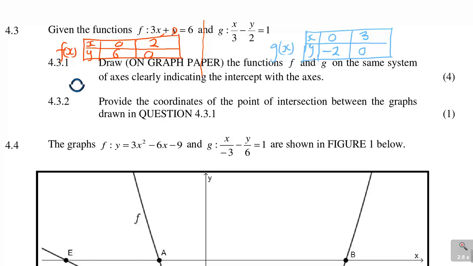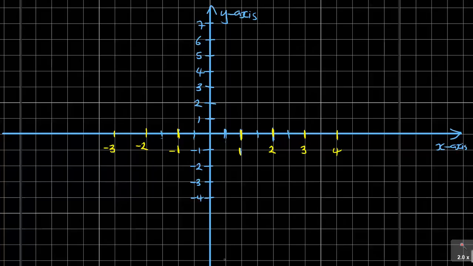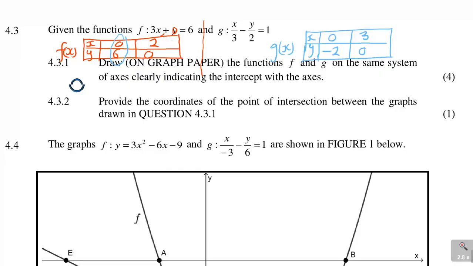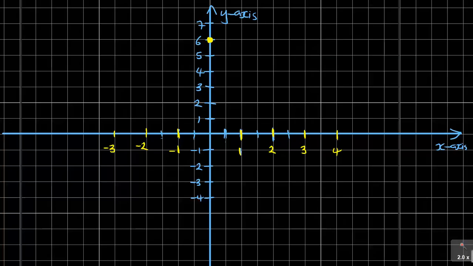Now let's join the points. The first one I'm working on is this point, which says when x is 0, y is 6. So you come here and say when x is 0, y is 6. There will be a point there. And the last point I'm working on is when x is 2, y is 0. So when x is 2, y is 0. You see, these are intercepts. As I said, you just have to join those points.